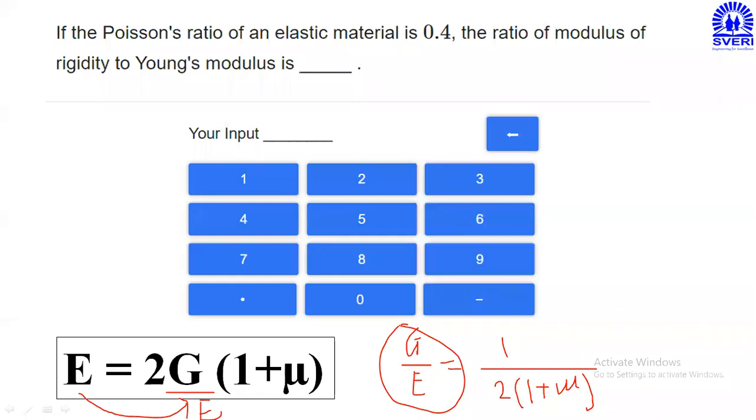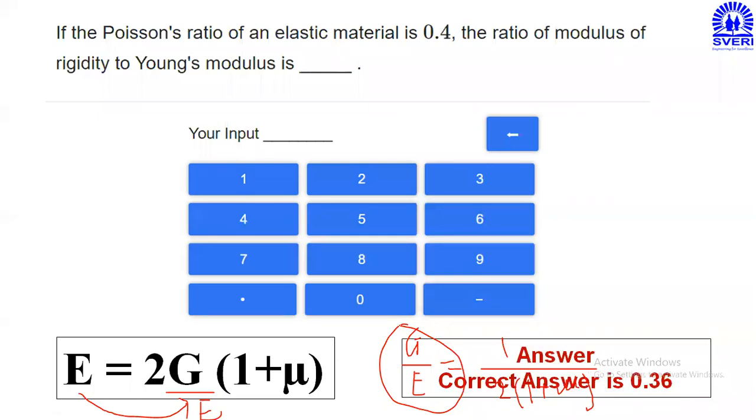So for 0.208, please check your answer. Do the calculations properly. 0.357 means it can be represented as 0.36. And that answer you simply have to type, 0.36 here, and submit your answer.